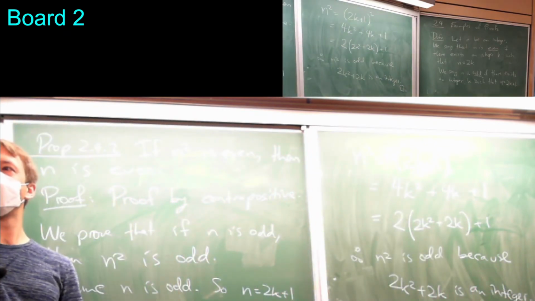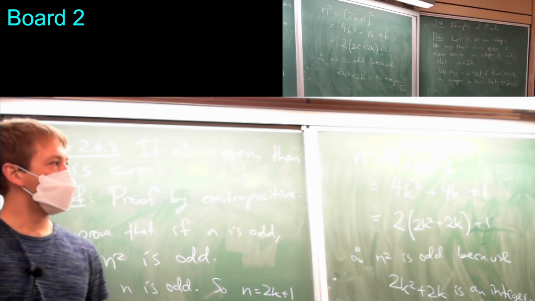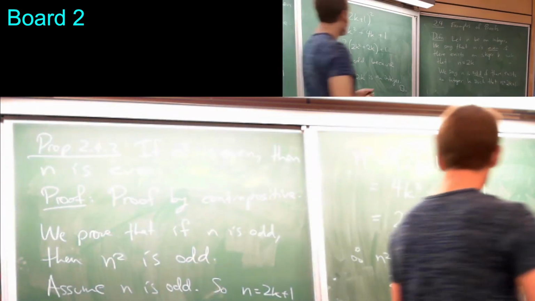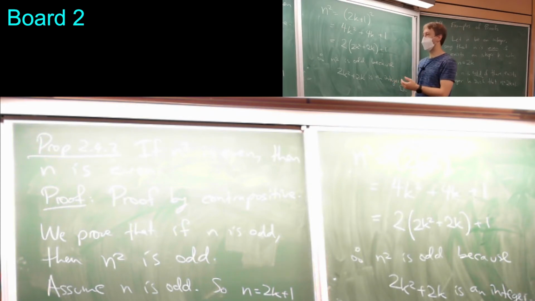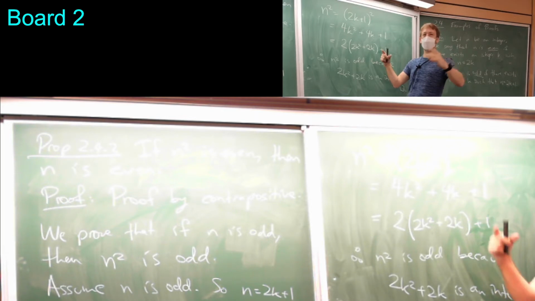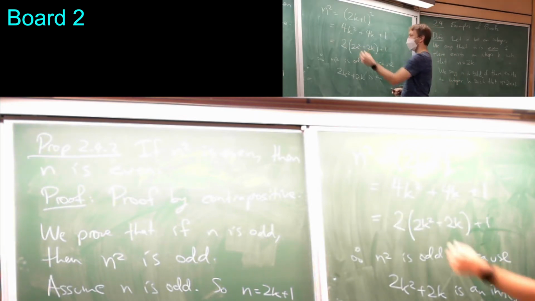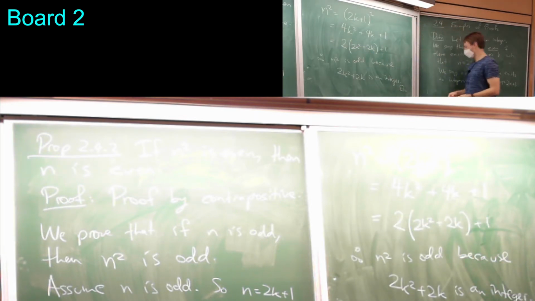Yep. Is there a reason why you didn't just take 4k out of the bracket so that it is k plus 1 inside the bracket? Yeah, you could do that, and then perhaps keep working on it more, but to show that it's an odd number, I just have to show that it looks something like this. It's 2 times an integer plus 1.